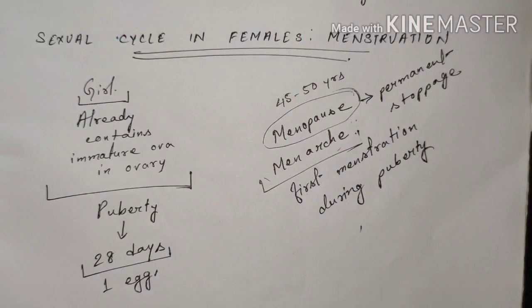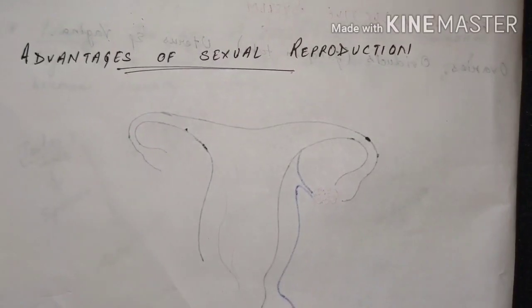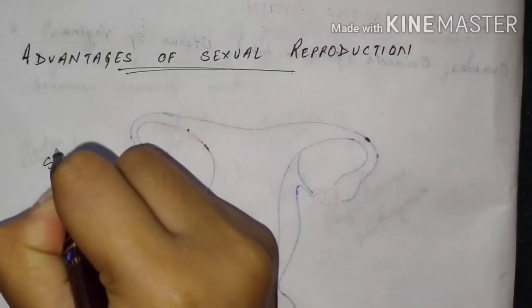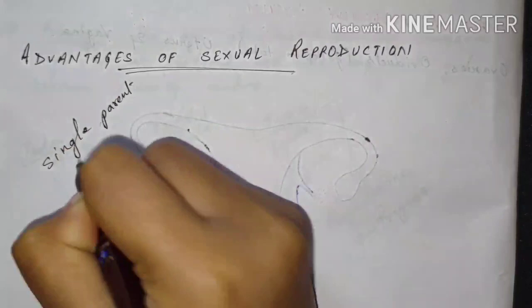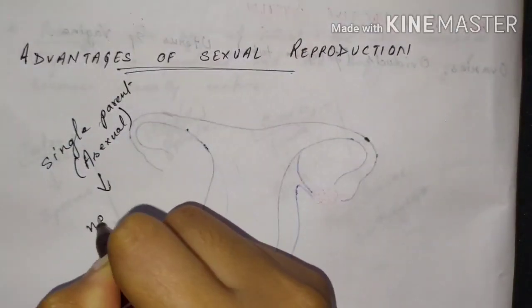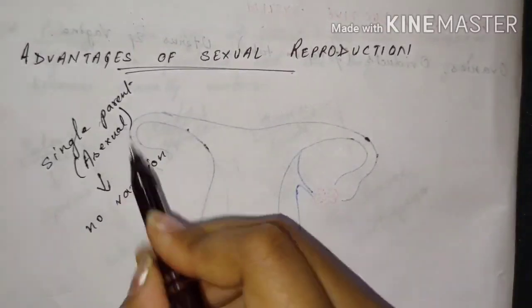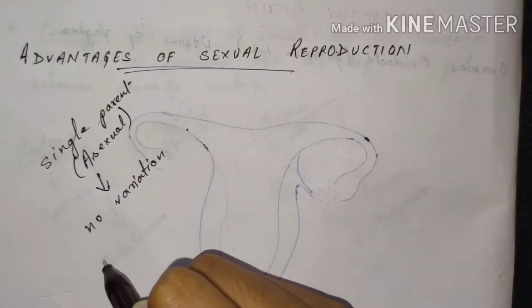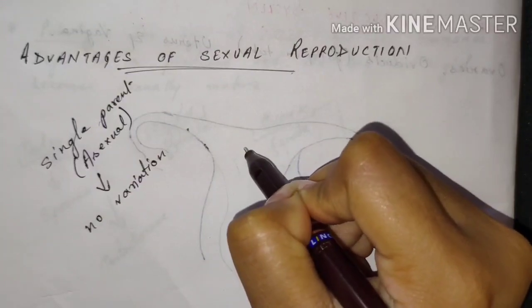So this is all about the sexual cycle in female, that is the menstruation. There are various advantages of sexual reproduction over asexual reproduction. In asexual reproduction, only a single parent is involved. So, no variation occurs, and the new organisms are similar to the parent organism, whereas in sexual reproduction, two parents are involved.